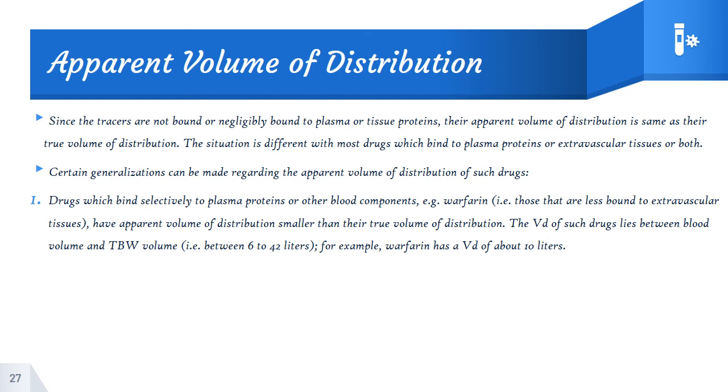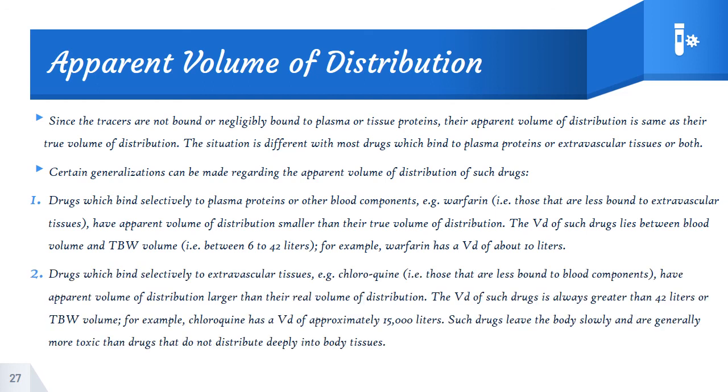The volume of distribution of such drugs lies between the blood volume and the total body water volume, so between 6 to 42 liters. For example, warfarin has a volume of distribution of about 10 liters.